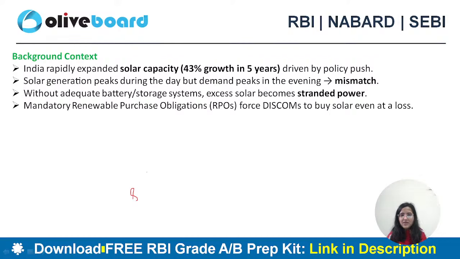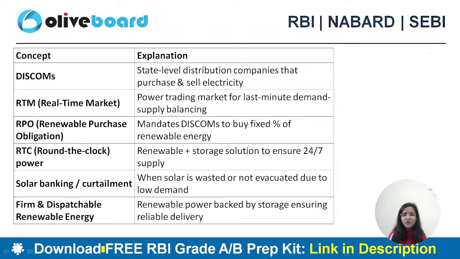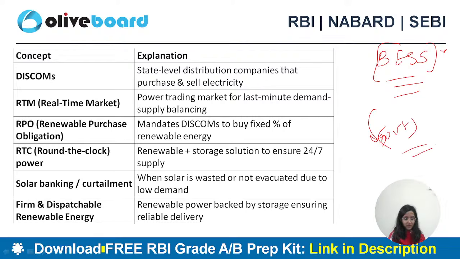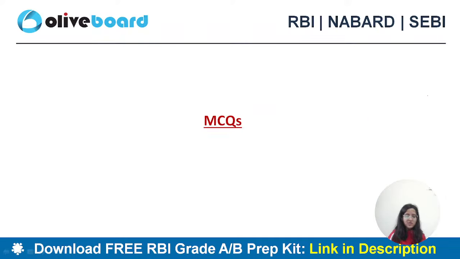Okay, solar capacity has rapidly expanded, 43% growth in 5 years, but there is a mismatch because storage capacity is not there. There is a need for a battery energy storage system. There is a proper need of battery energy storage systems, and that is why government is also focusing on this. Okay? So I hope this is clear.